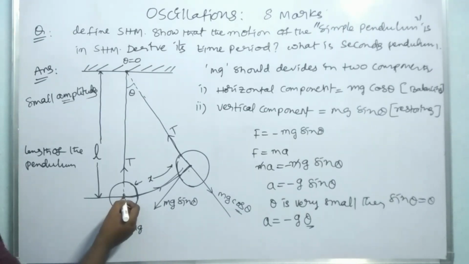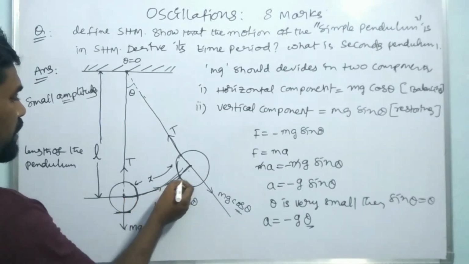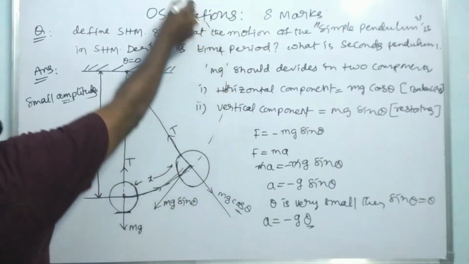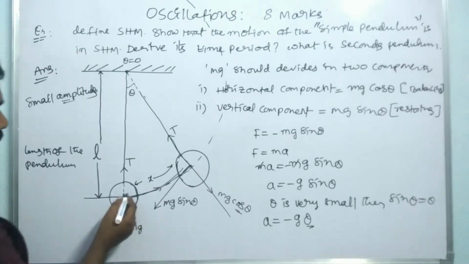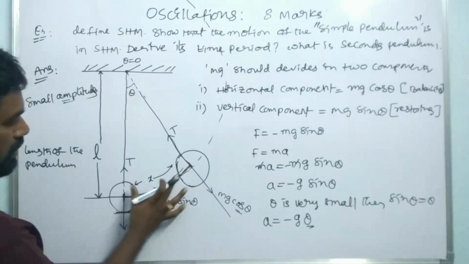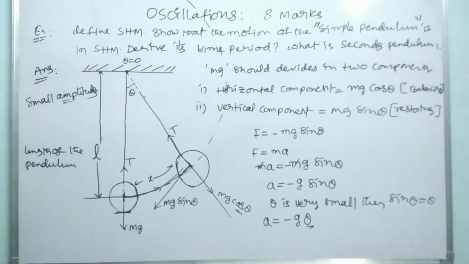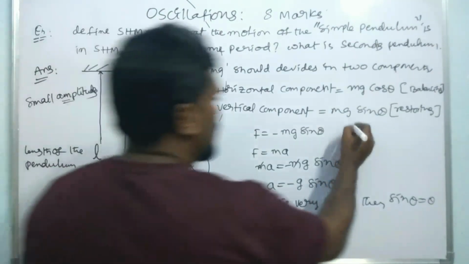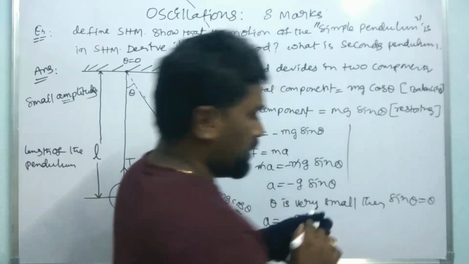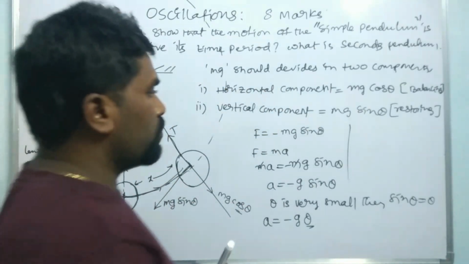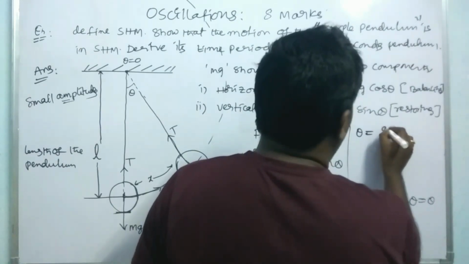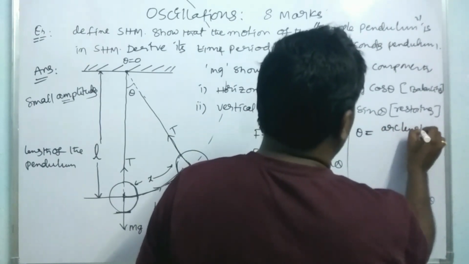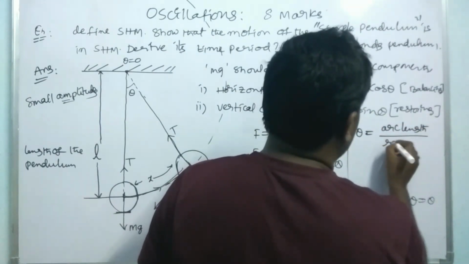Let us suppose your bob is moving in vertical circular motion, in this direction, right? Then this part is known as the arc length, x is the arc length. Theta is nothing but the angle here. The angle is found by theta is equal to arc length by radius.